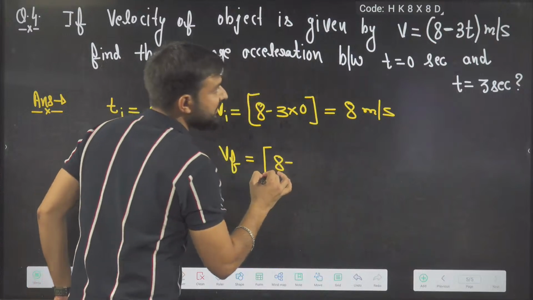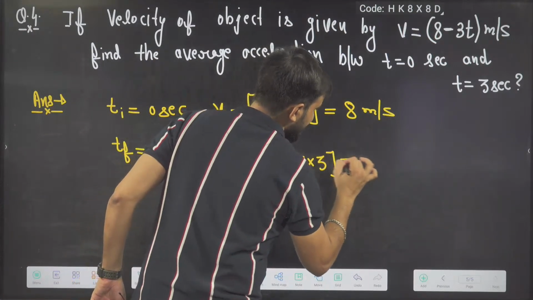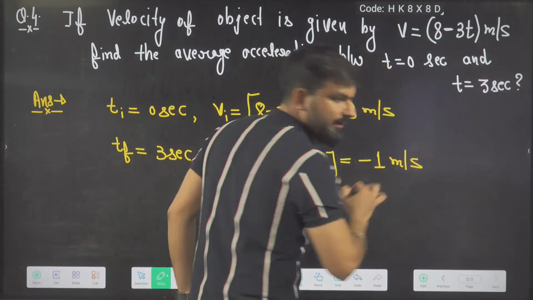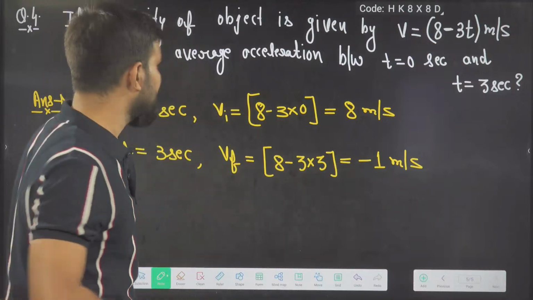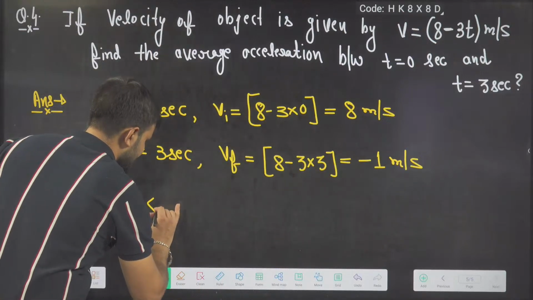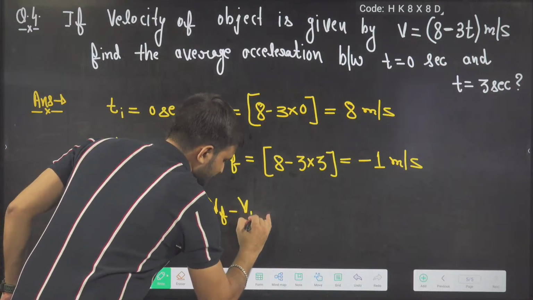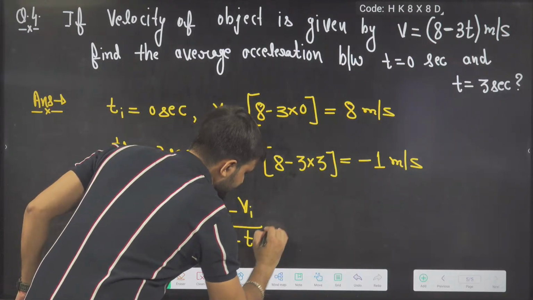8 minus 3 into 3. So what answer will you get? Minus 1 meter per second. This is the velocity. Now what is the formula for average acceleration? V final minus V initial upon T final minus T initial.